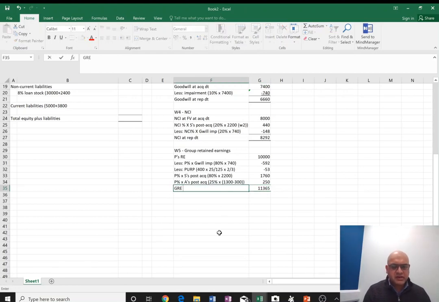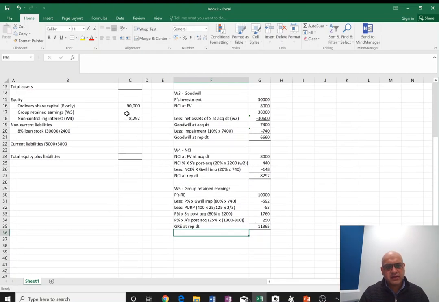Okay, so GRE, group retained earnings at reporting date. And that figure we can happily transfer to the consolidated SFP. Good. And the only last thing left to do now is find investment in associate.